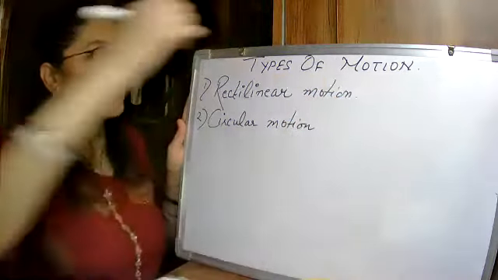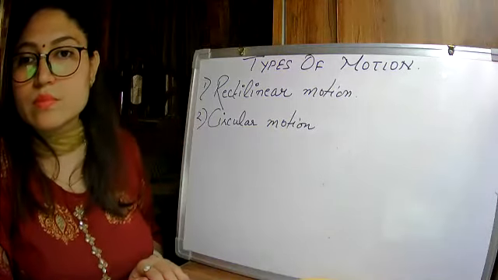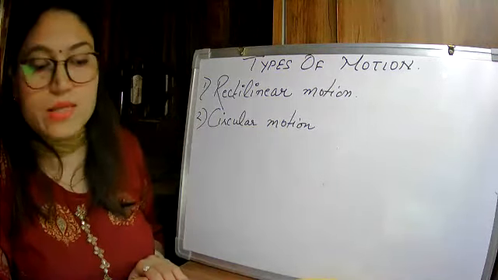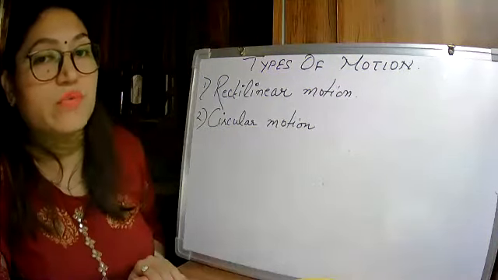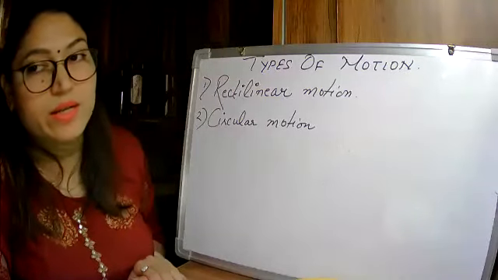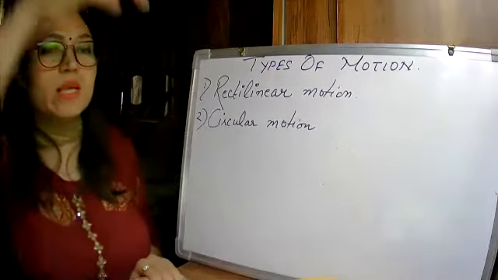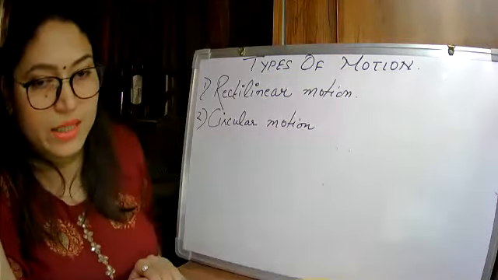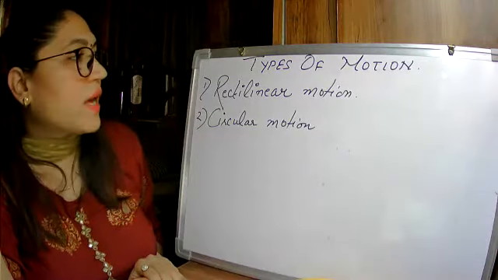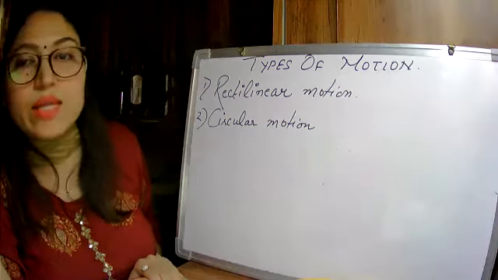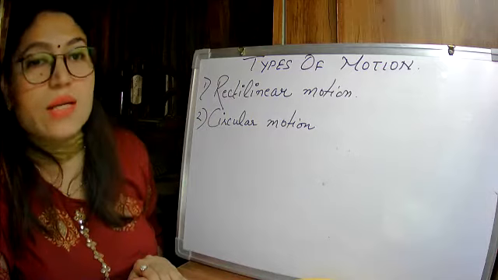Yes, very good. Can you give an example of rectilinear motion? Ma'am, a car moving on the road, or you can say an apple falling from the tree. Is it not rectilinear motion? Okay, any fruit or any ball falling from a height, an apple falling from the tree, or cars moving on the road. Anything which is moving along a straight line is showing rectilinear motion.